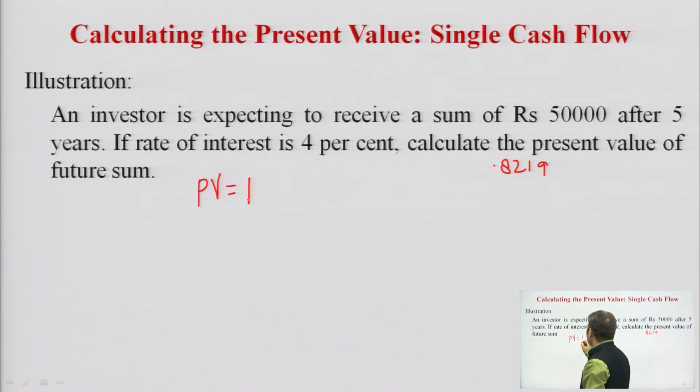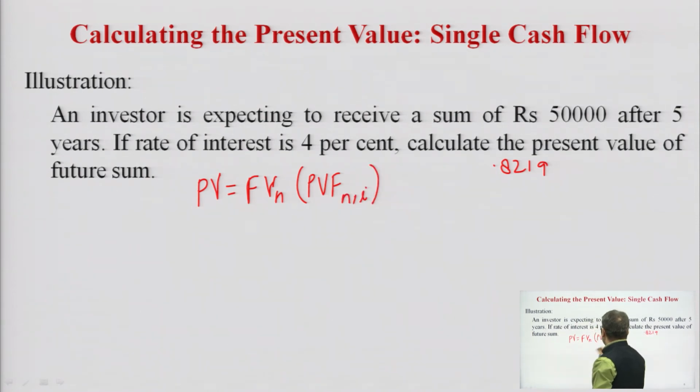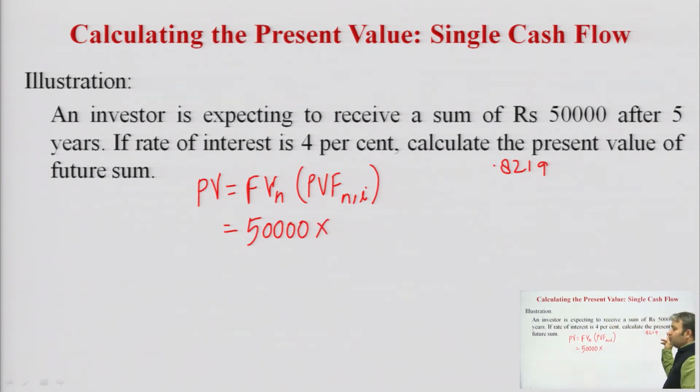So, how this will be done? Present value is equal to future value multiplied by PVF for that n, I, that is rupees 50,000 multiplied by 0.8219.